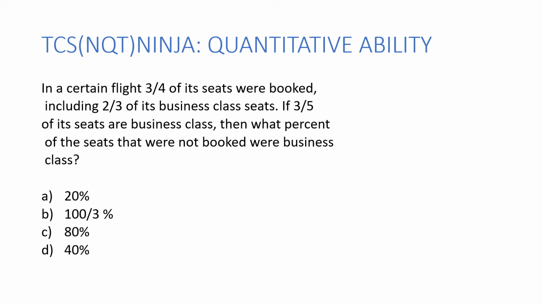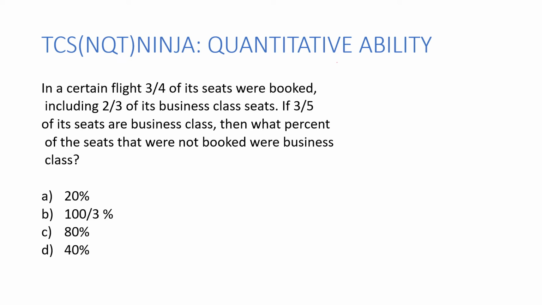Okay, let me read the next question. It says, in a certain flight, 3 by 4 of its seats were booked, including 2/3 of the business class seats. If 3 by 5 seats are business class, then what percent of the seats that were not booked were business class? Okay, they're trying to make a very confusing problem over here. So let's go step by step, I would say.